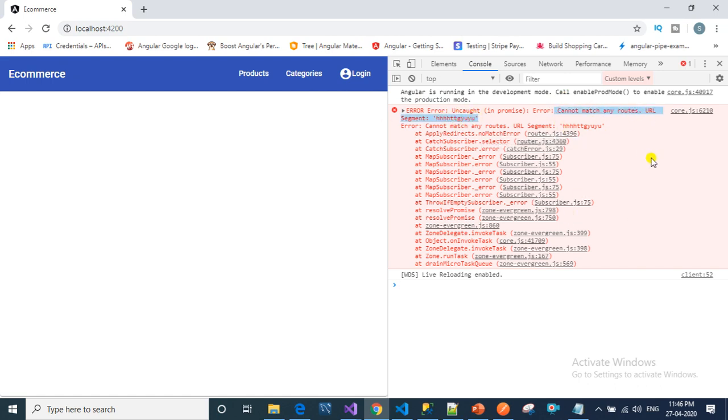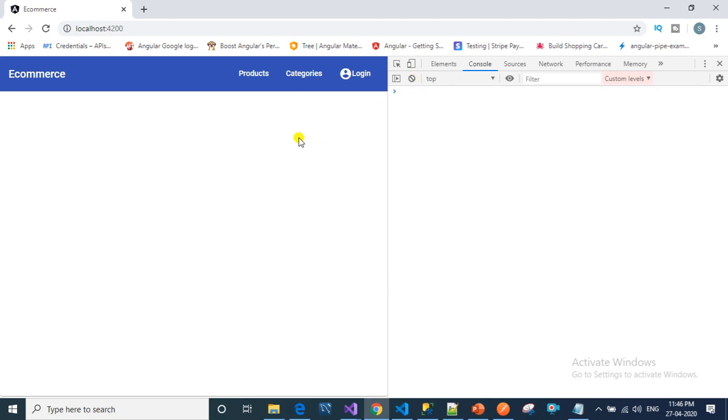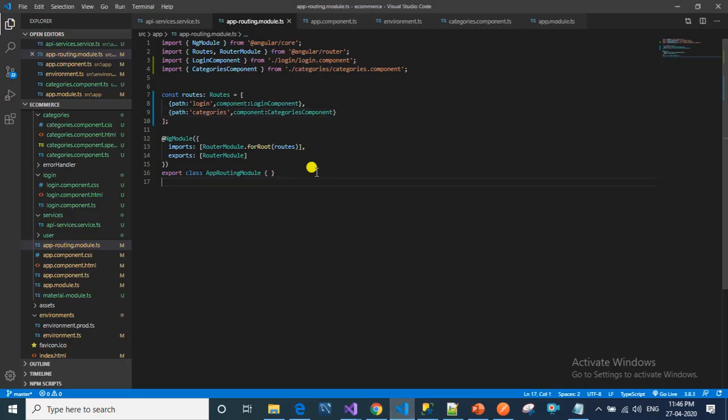So to handle these scenarios, when user wants to navigate to any other path which is not configured in our application routes, then application will throw an error. To handle these scenarios, we will use wildcard routes. So let's see how to implement wildcard routes in our application.